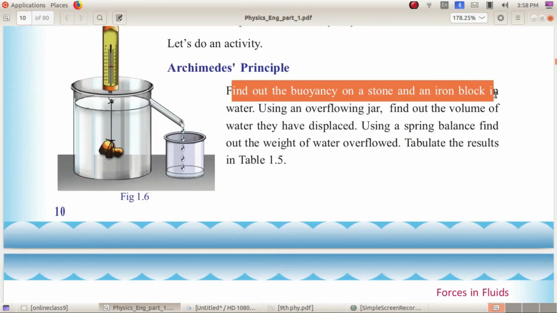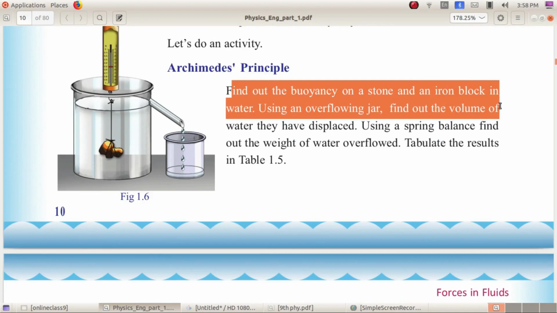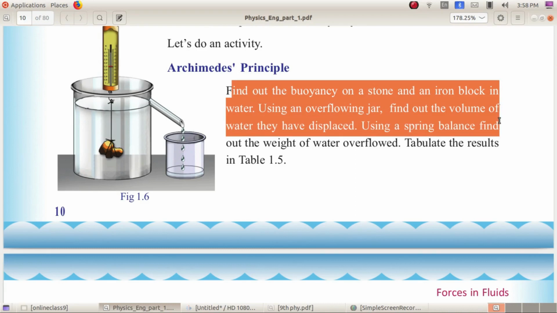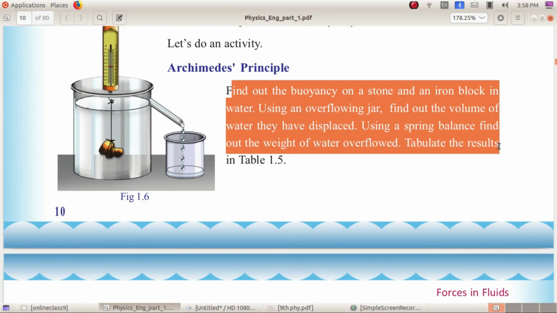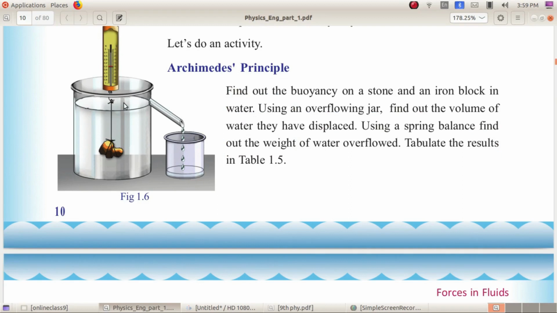Now, the experimental setup is given in figure 1.6. This is the experimental arrangement. The procedure of this experiment is, first we have to find out the buoyancy on a stone and an iron block in water. Using an overflowing jar, find out the volume of water they have displaced.